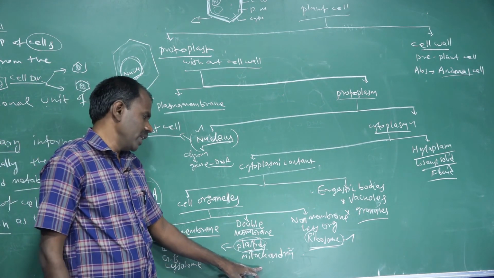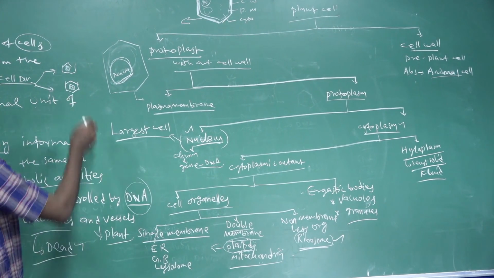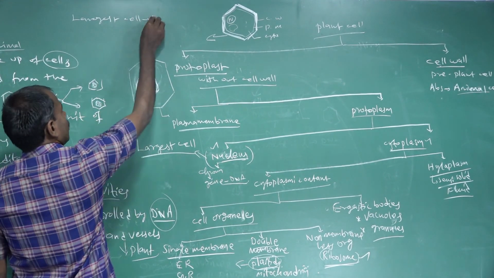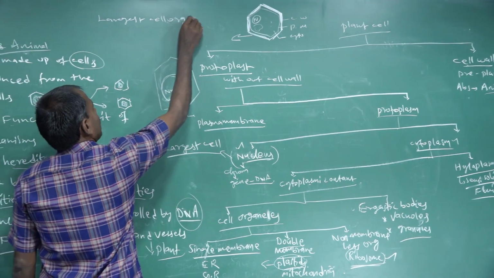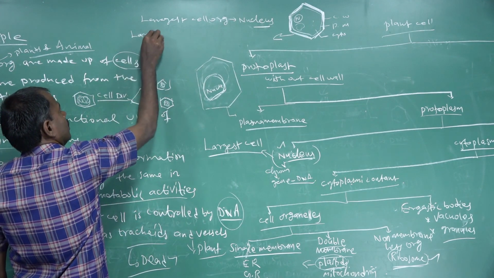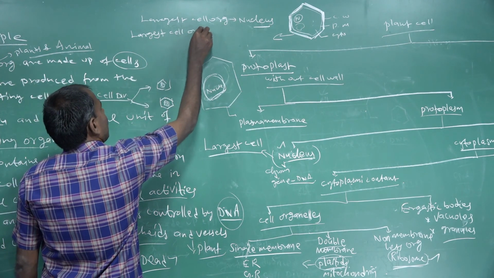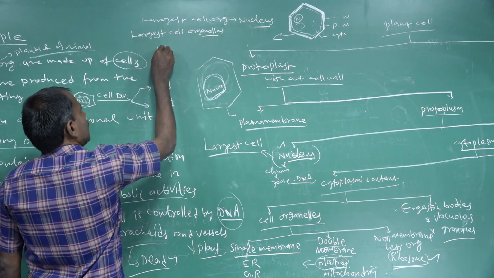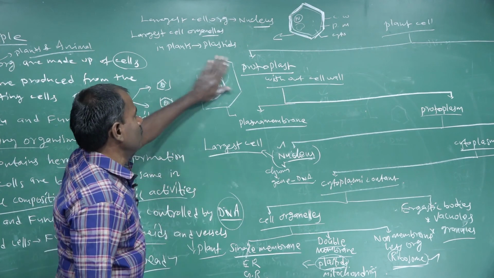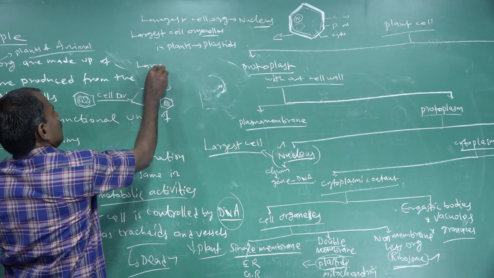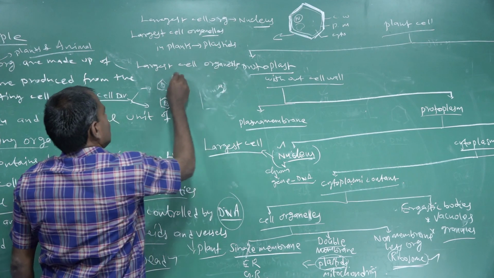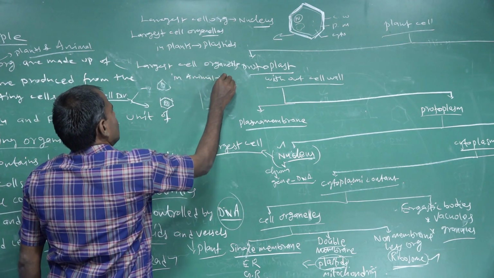The largest organelle found only in animal cells is the mitochondria. The largest cell organelle in both plants and animals is the nucleus. The largest organelle in plants is the plastid, and the largest in animals is the mitochondria.